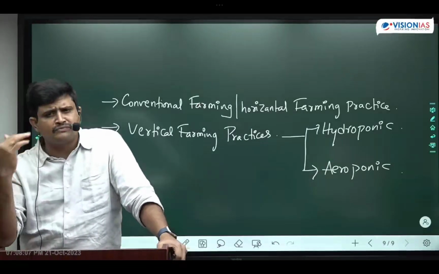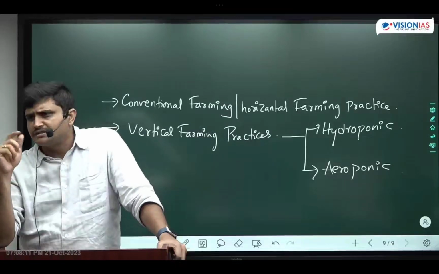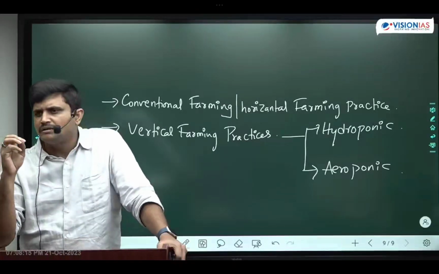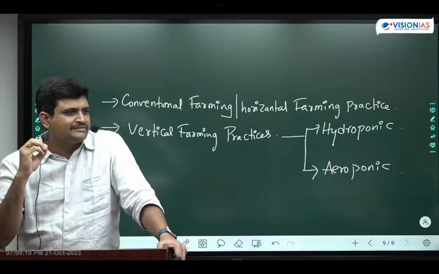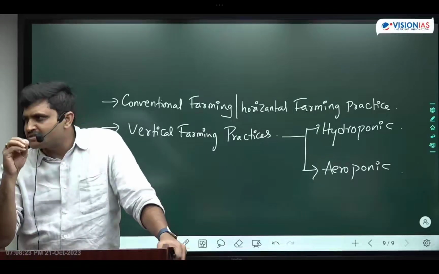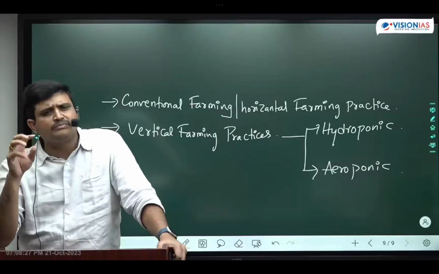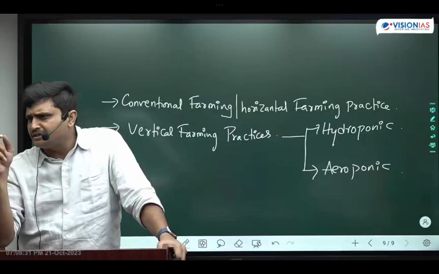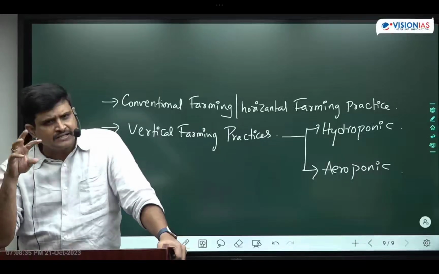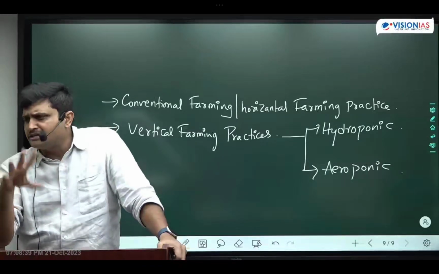IIT Bombay has manufactured the first 3D printed robot in India. We call that robot Mano. Okay, Mano. It is India's first 3D printed robot. Daksha is the first made in India robot by the DRDO. Vyomamitra is going to be the first made in India robot by ISRO. Like this, there are upcoming versions. Currently it has been started, but even though these are made in India robots, they are not 100% indigenized.